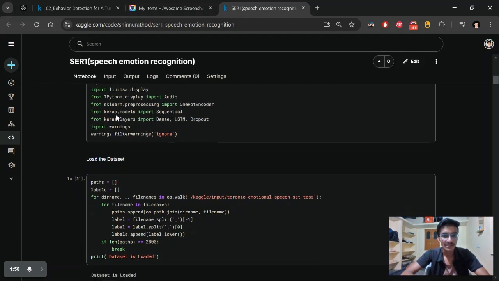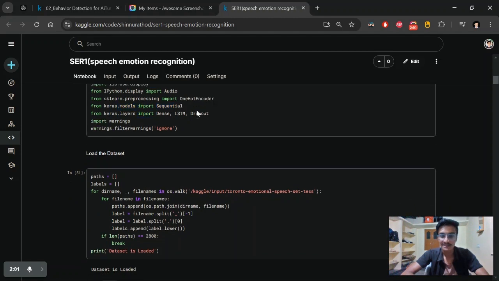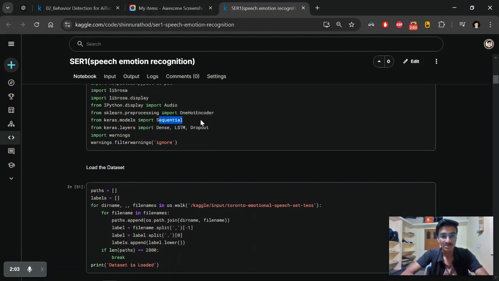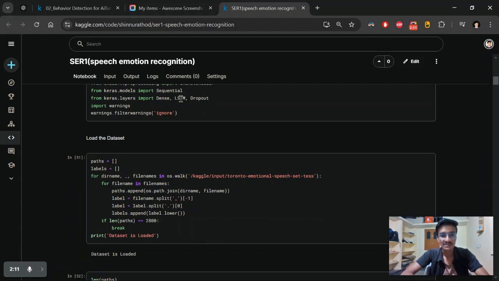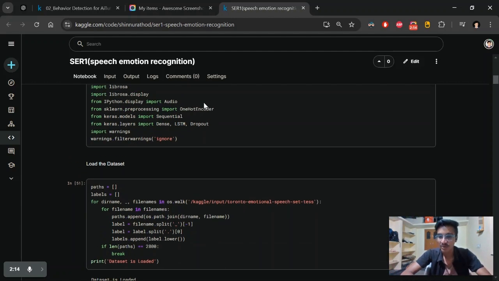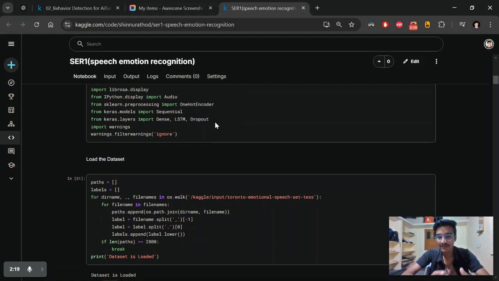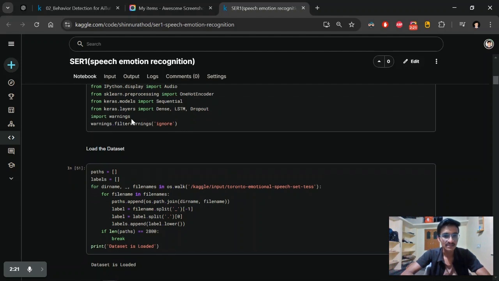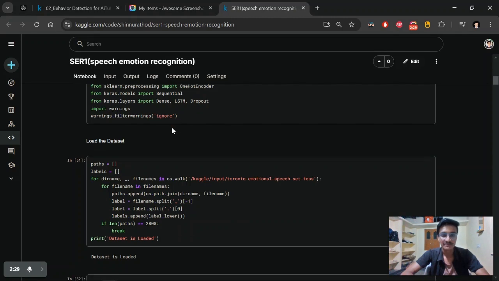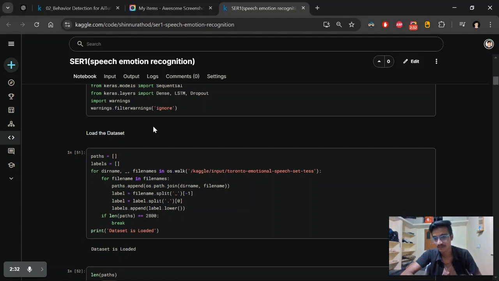Next is the Keras Sequential library, to stack layers: the dense layer, LSTM layer and dropout layer. Using the LSTM layer, we're going to build this model, and we are using the dropout layer to tackle the overfitting problem. And I'm also importing the warnings library to avoid getting warnings.